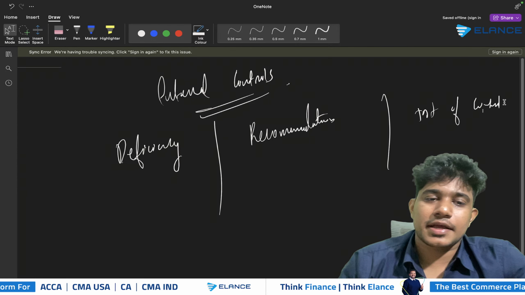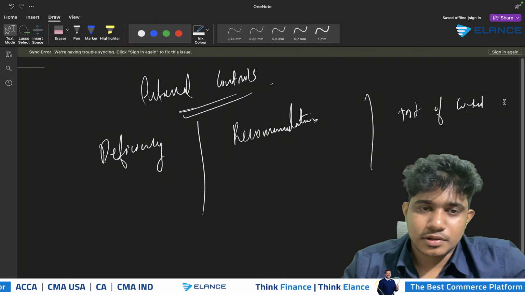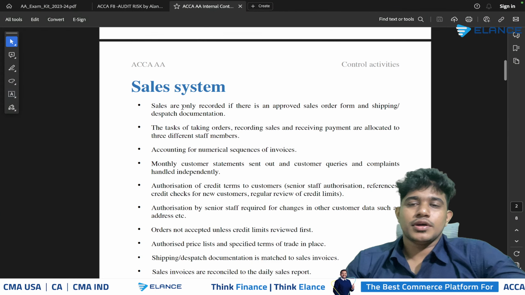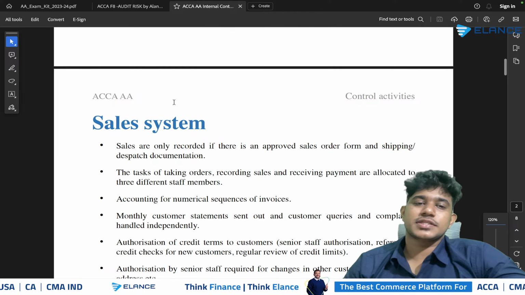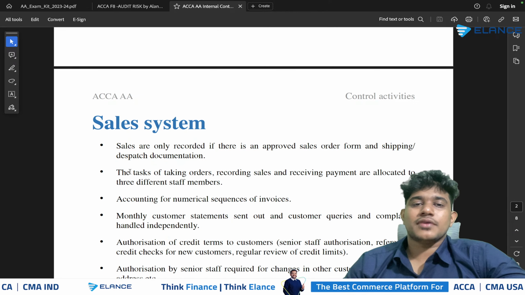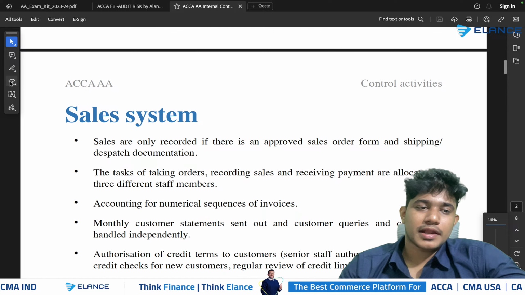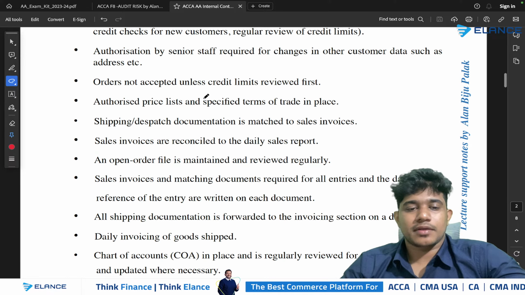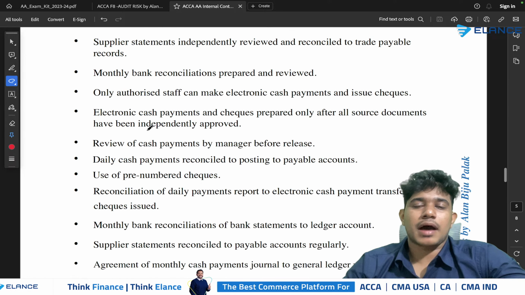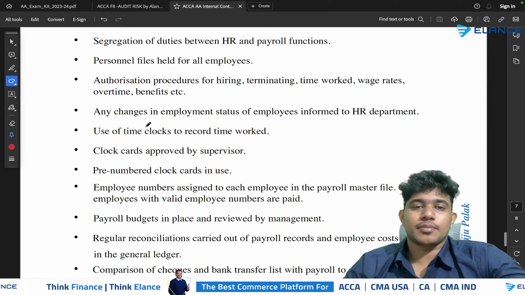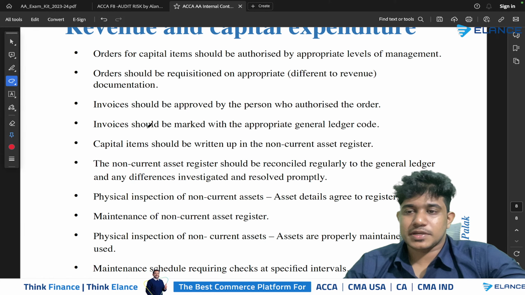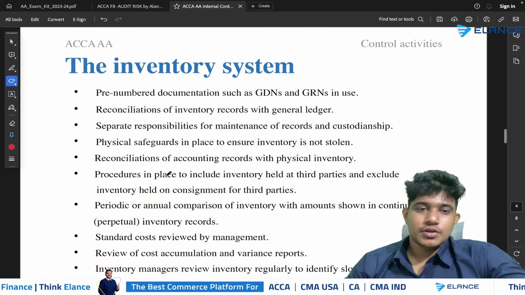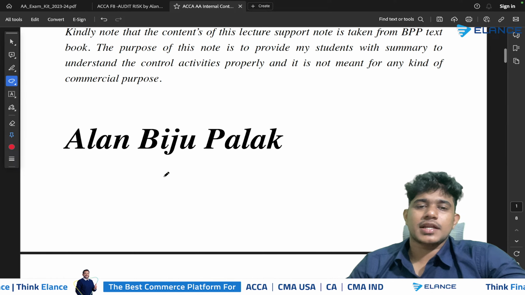Or on the other hand, you will be getting a question on direct control and its test of control. So to get good marks in this area of internal control, you should have proper understanding of each of the systems of internal control. We have studied six systems in total: the sales system, the purchase system, inventory system, bank and cash balance, the payroll system, and revenue and capital expenditures. So you should have proper understanding of each of these systems.